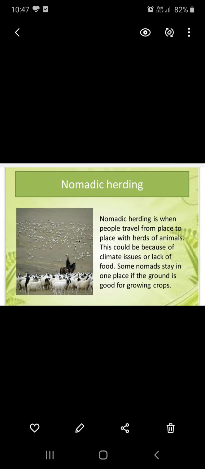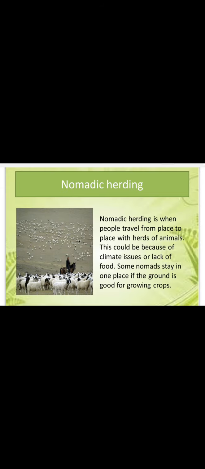Next one is nomadic herding. Nomadic herding is practiced in the semi-arid and arid regions of Sahara, Central Asia and some parts of India. We can take the example of Rajasthan and Jammu and Kashmir. Herdsmen move from one place to another in search of fodder and water. This type of movement arises in response to climatic change.